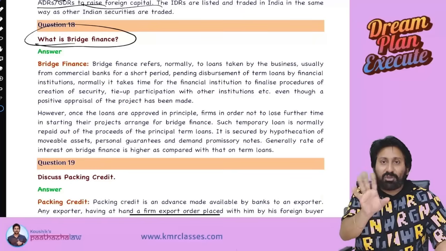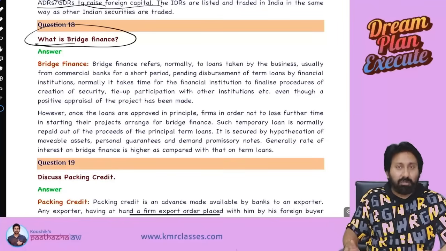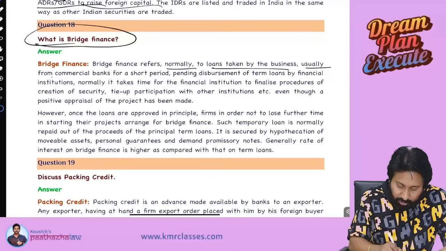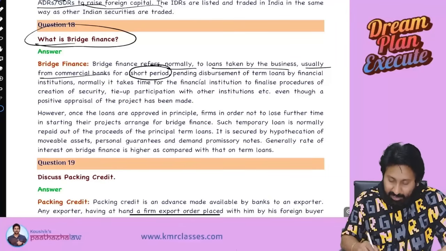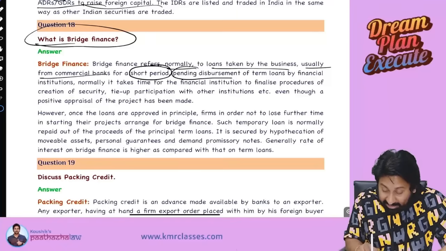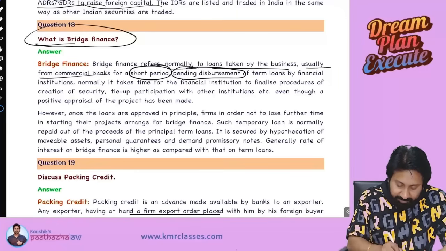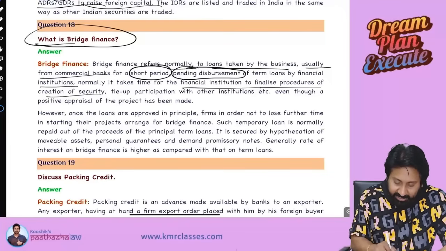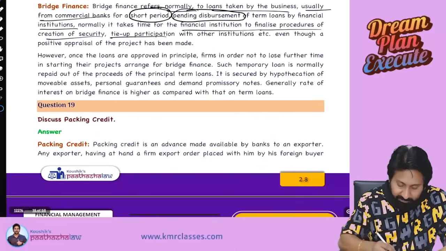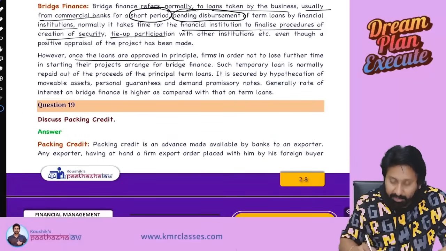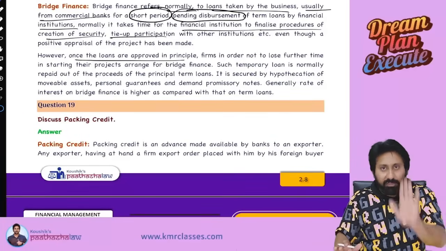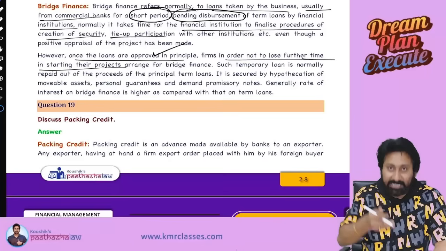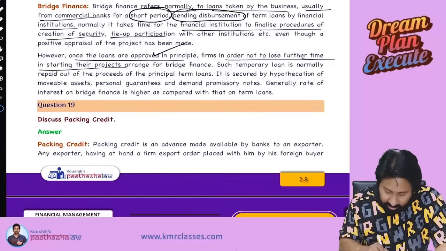And again, bridge finance does not mean financing to construct bridges. No. Bridge finance refers to loans normally taken by businesses, usually from commercial banks, for a short period, when there is a pending disbursement of term loans by a financial institution. Normally it takes time for the financial institution to finalize procedures like security, tie-up, participation, etc. However, once the loans are approved in principle, meaning the bank said I will give the loan, so the loan is approved, firms, in order not to lose further time in starting the project, arrange the bridge finance, like the classic example I gave.